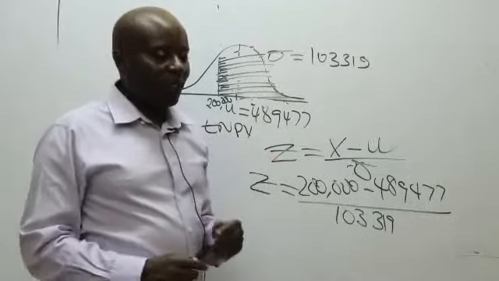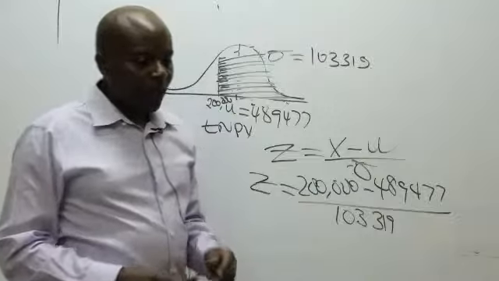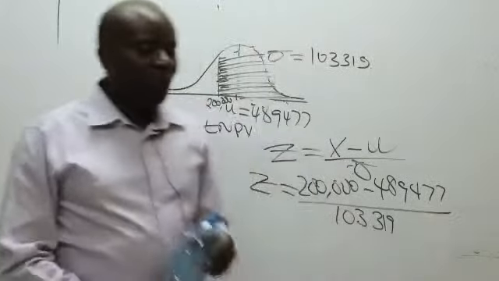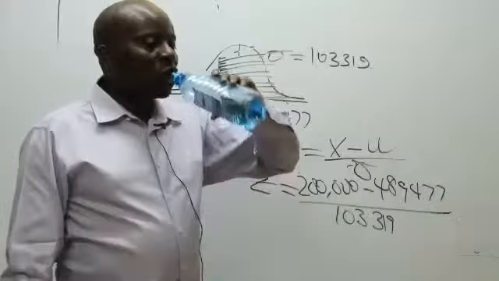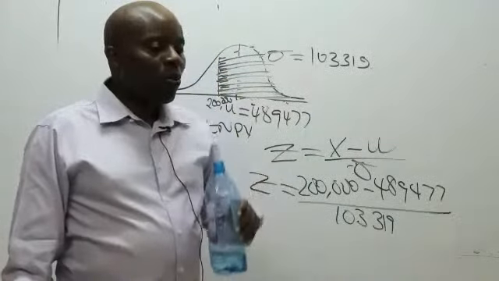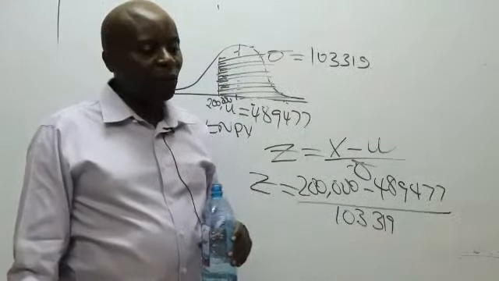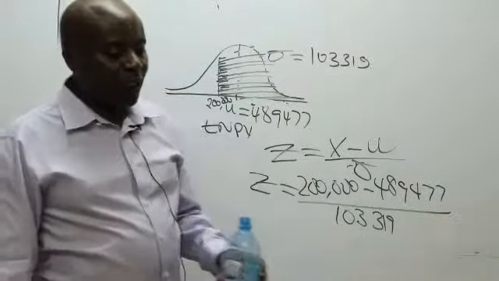What are we getting there, somebody? Karen says minus 2.80.